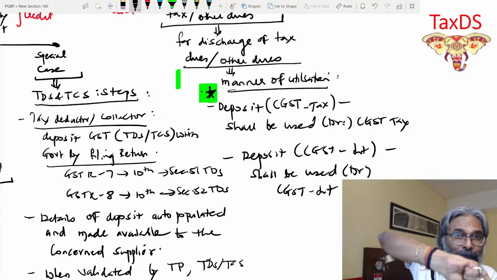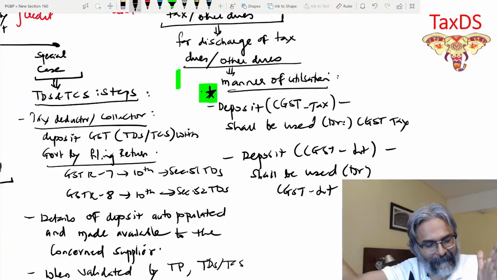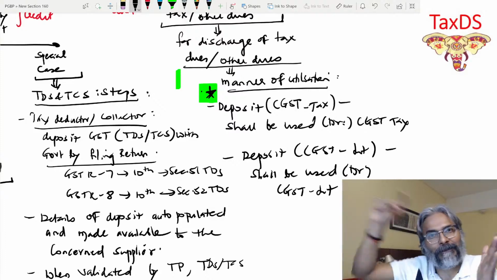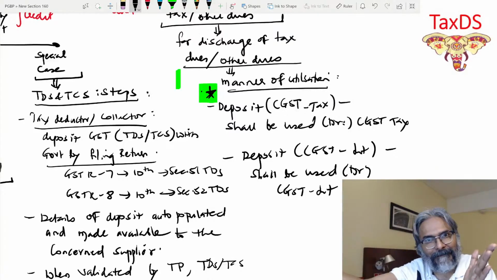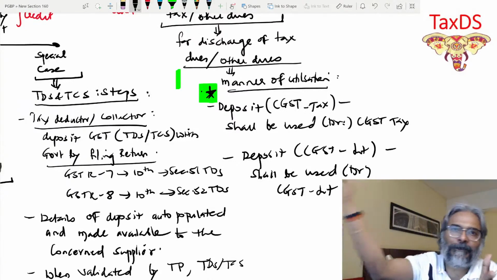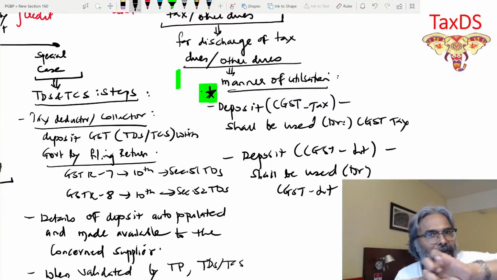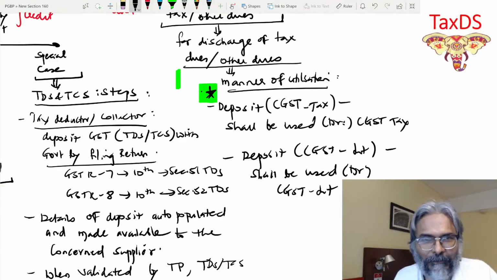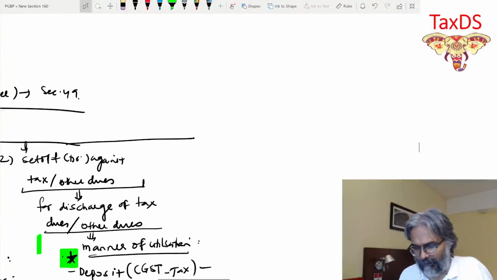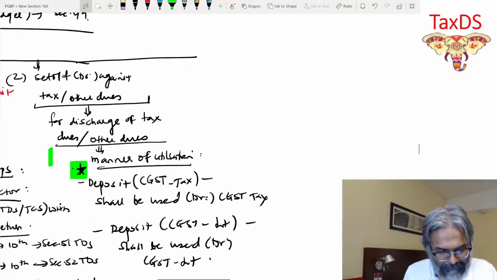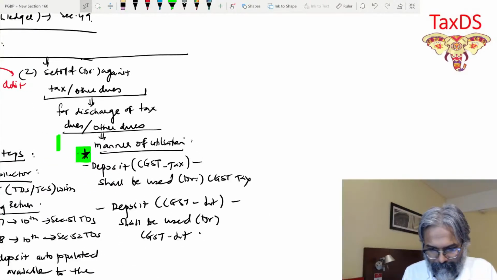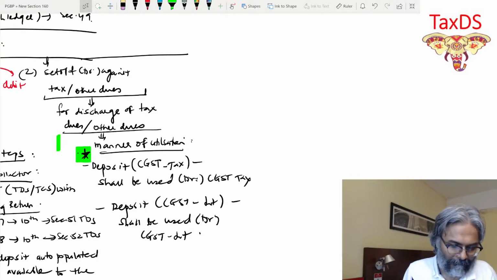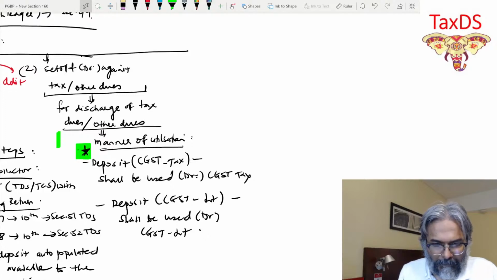So in a way, you are getting an e-refund, and then you create it again for the CGST penalty. That exactly is the point. So therefore, friends, what you're going to put here is point number 3 in this regard.